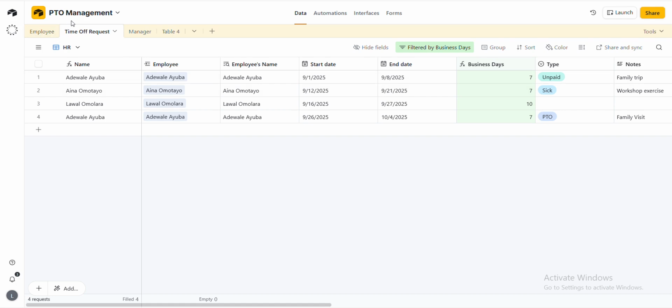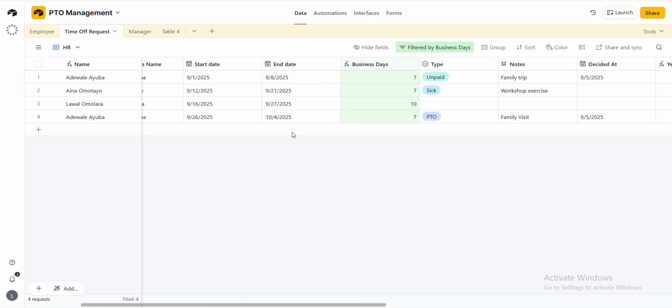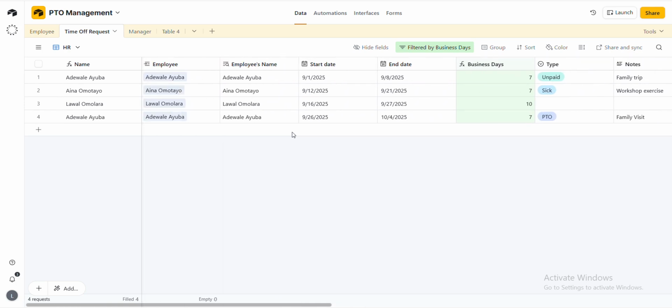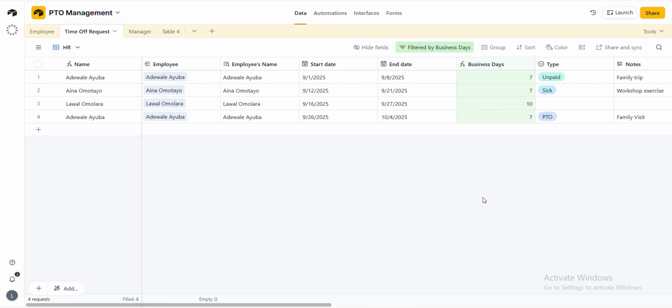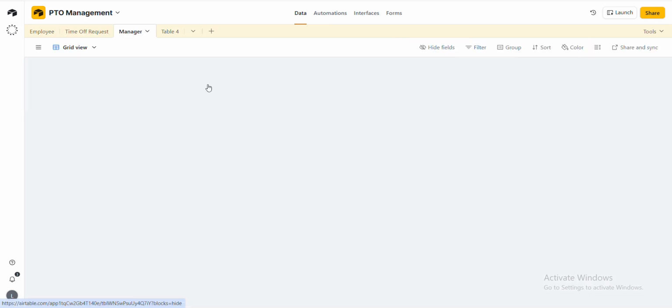Now another table is for the time off request. You can see the names here. I used a formula for the names. The formula is like a short code. I will show you how to do that. I use it to bring out their names. These are the time off requests, like the form they are going to fill. All these are to be filled in, but you will do this by yourself, since there is no employee you are filling for. These are what are expected from the employees to fill whenever they want to request for off from work. Then these are the managers.